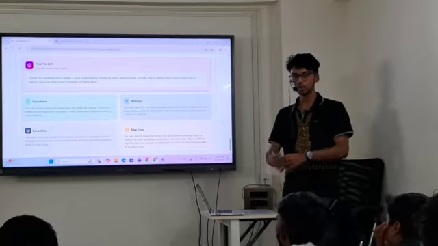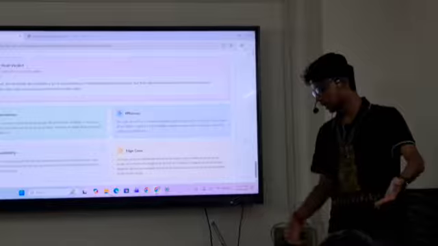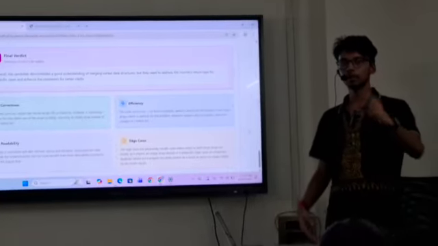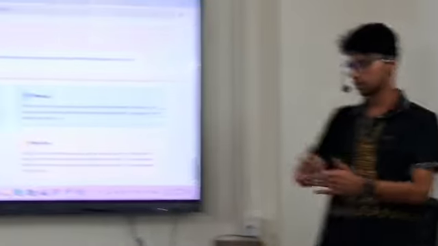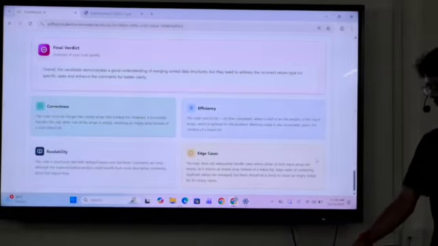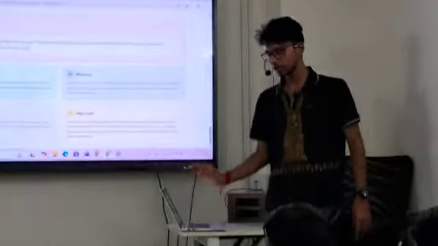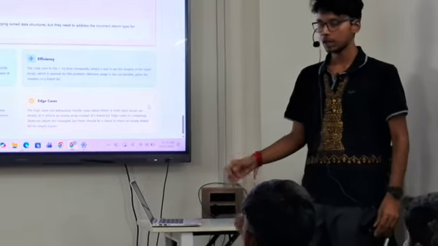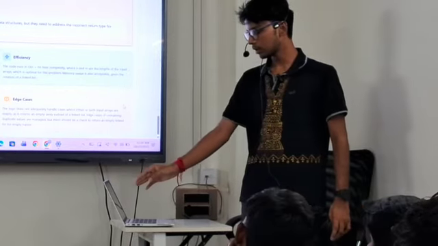For a coding program, what do you need? You need efficiency, whether your program is efficient enough to perform in all edge cases; readability, that your code is actually readable, with variable names mentioned nicely, all those things which are noticed in an interview; and edge cases, whether you are handling them or not. These four things are actually taken care of in an interview. The interviewer looks for these four skills of a candidate. You can write very good code, but if you don't have these four, you will not get selected.